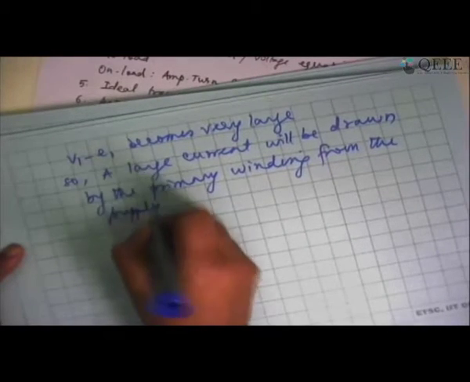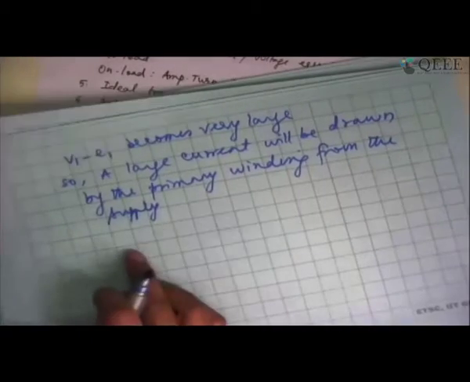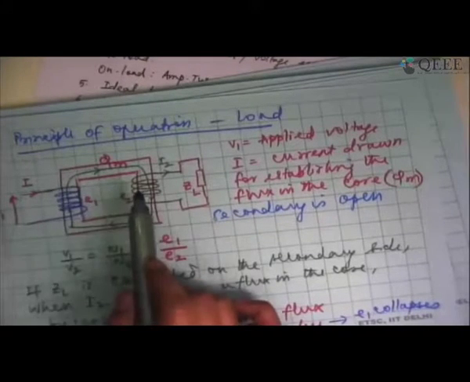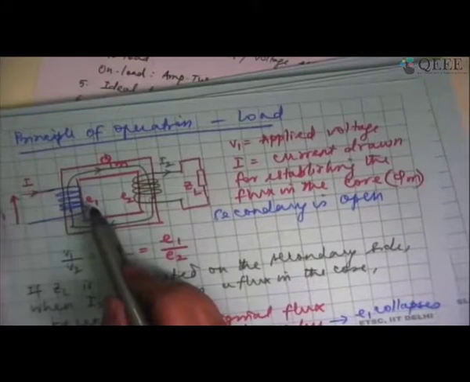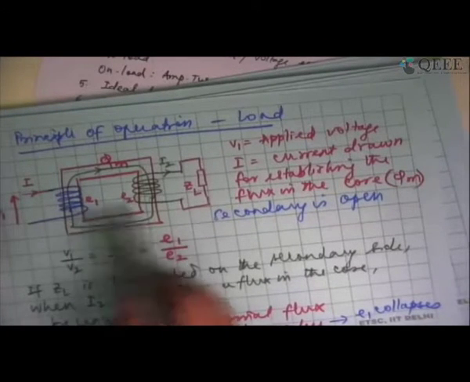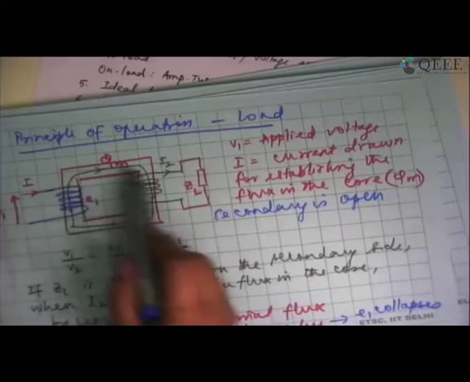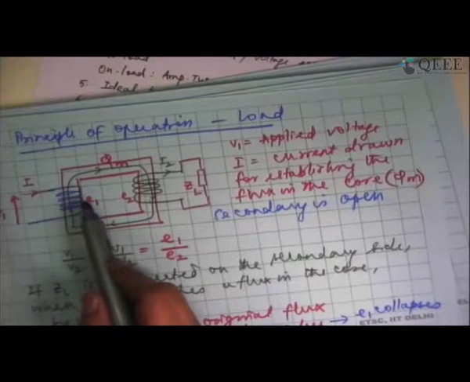This large primary winding current will try to set up the flux once again. The flux that has collapsed will be set up once again so that the operation of the transformer is restored. So I'm going to have again E1 being induced in the primary, E2 being induced in the secondary. The net flux has to remain constant at phi m.